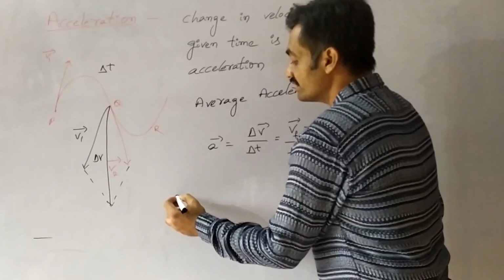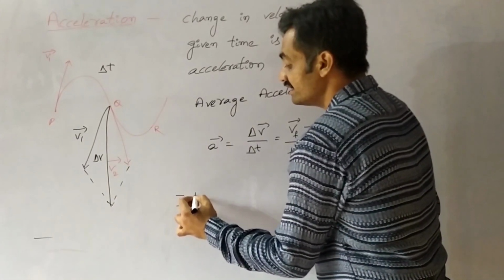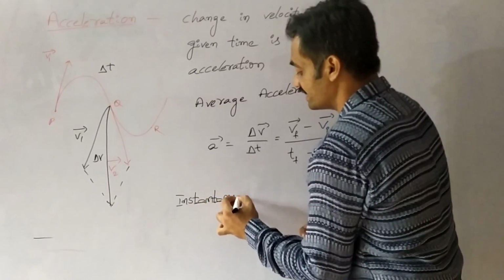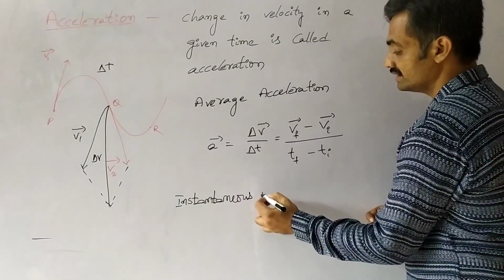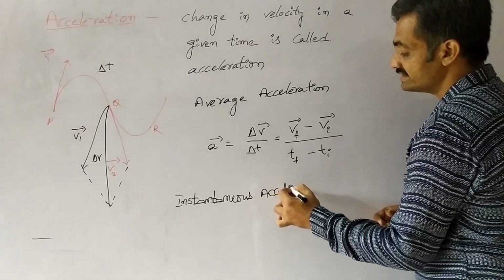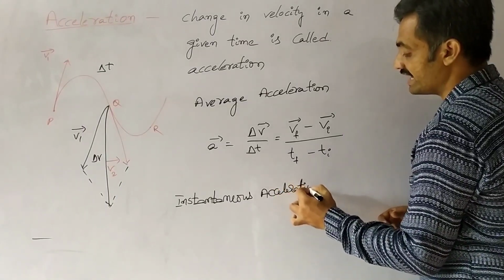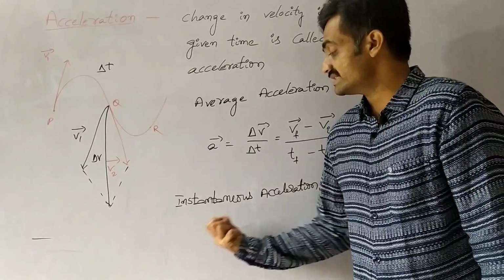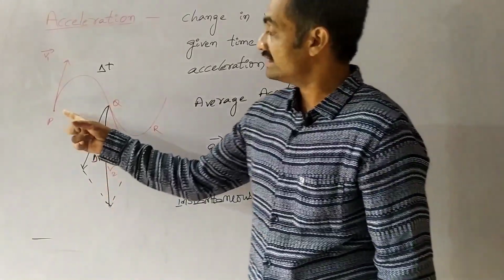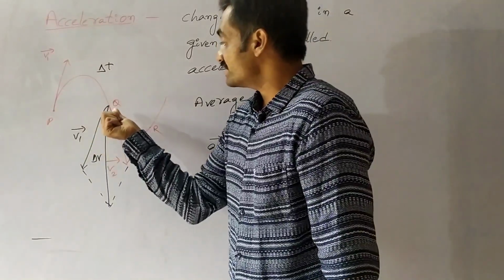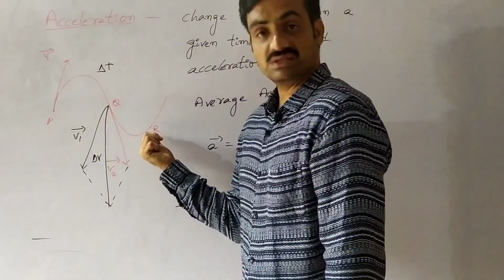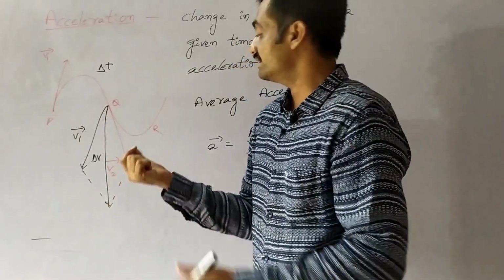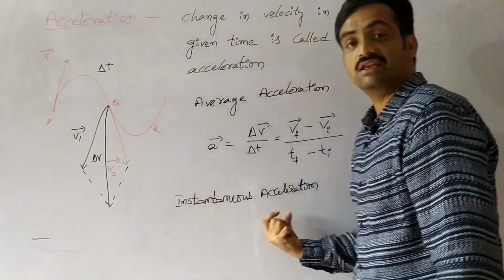Now we are going to discuss instantaneous acceleration. Instantaneous acceleration is the acceleration at a particular point, that is, at an instant. Suppose we represent the acceleration at point P, or at point Q, or at point R. If we reduce the time interval, then we get instantaneous acceleration.